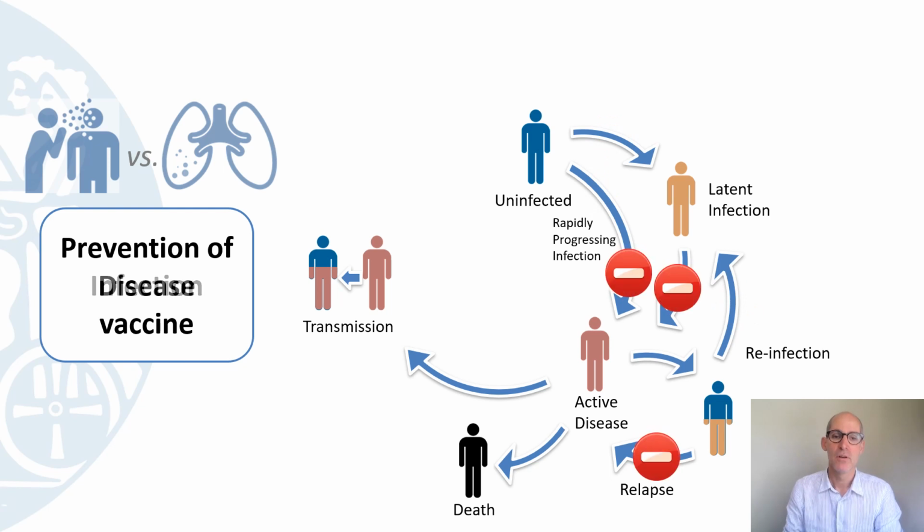Prevention of disease vaccine won't stop you getting infected, but does stop progression to disease, either from the uninfected state or the latently infected state, or indeed from relapsing from the recovered state. And that will have a different impact depending on the numbers of people in those various classes in different countries, which will vary.